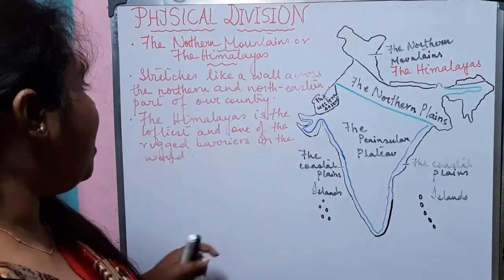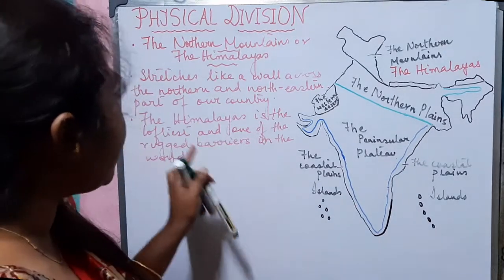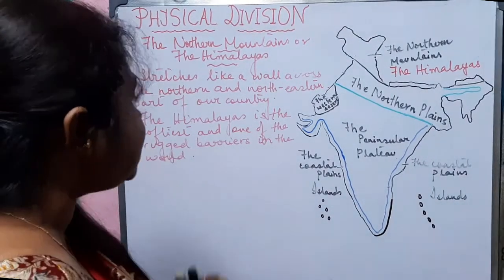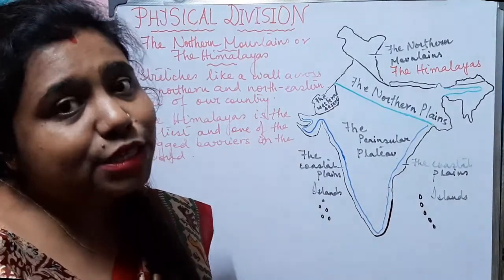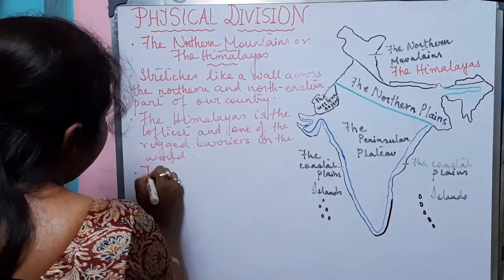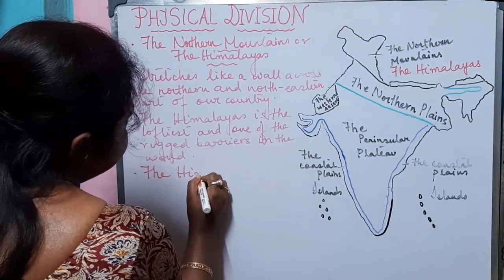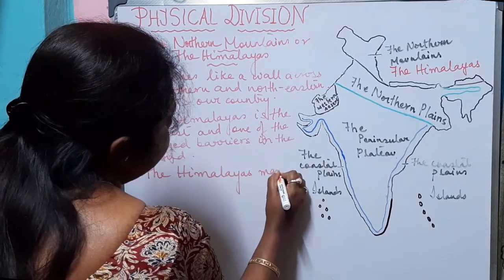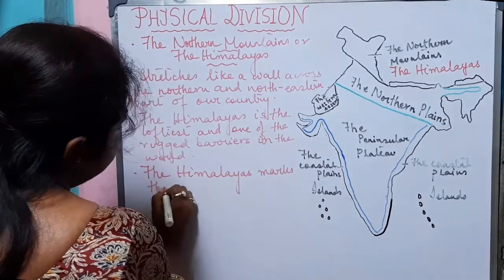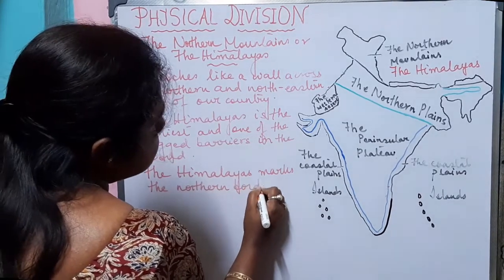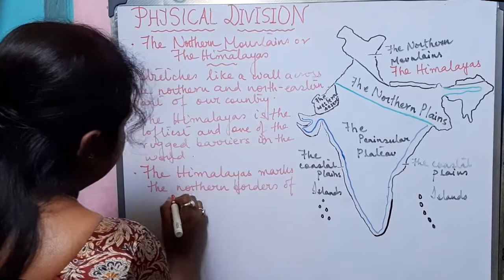So the Himalayas is the loftiest and one of the most rugged barriers in the world. Let me tell you that the Himalayas is the highest mountain range in the world. We can say that the Himalayas marks the northern borders of India.